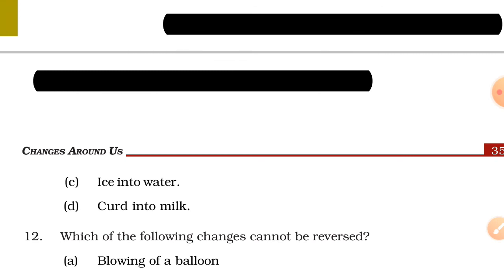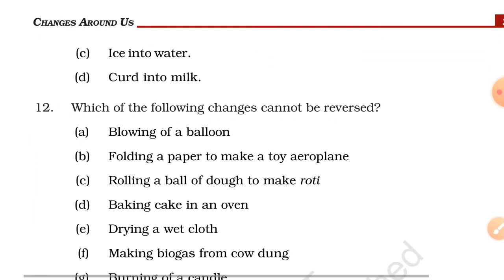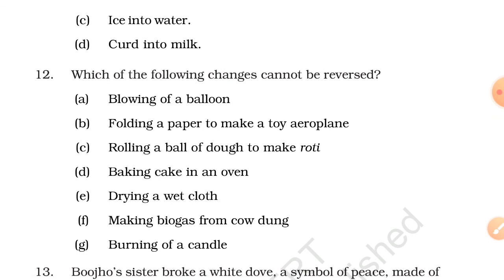Give your answer wisely. Now the 12th one. Which of the following changes cannot be reversed? Simplest for you. Look at the options: blowing of a balloon, folding of a paper to make a toy aeroplane, rolling a ball of dough to make roti, you can say chapati, baking cake in oven, drying a wet cloth, making biogas from cow dung, lastly burning of a candle.